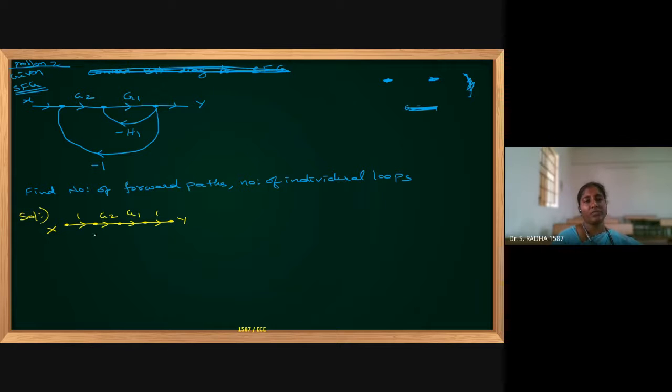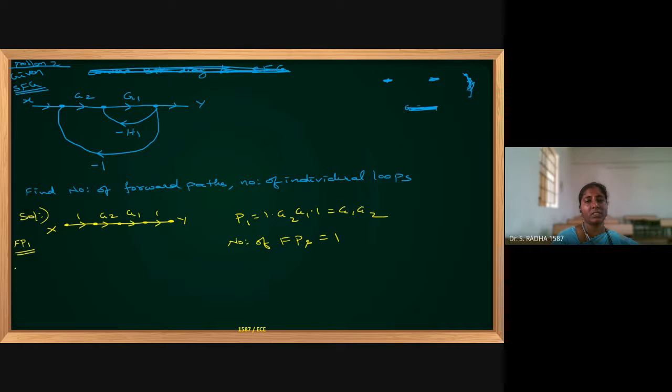This is the first forward path, FP1. Product of gains means 1 into G2 into G1 into 1. So G1, G2 is the first forward path. Only one forward path is possible. Number of forward paths equal to 1.